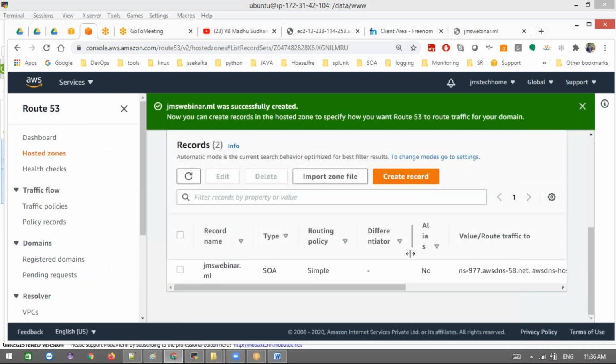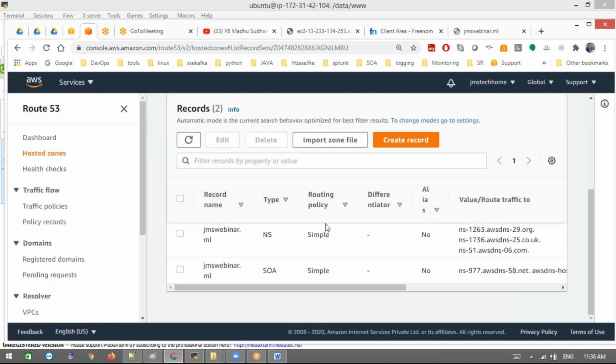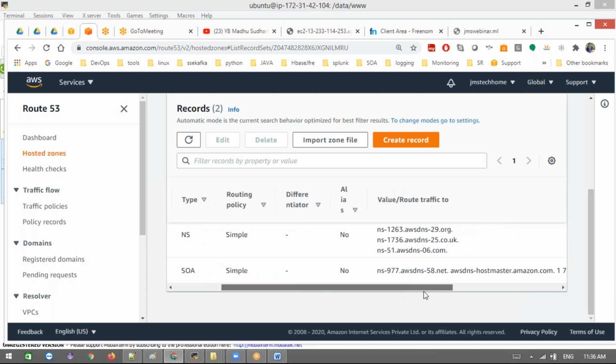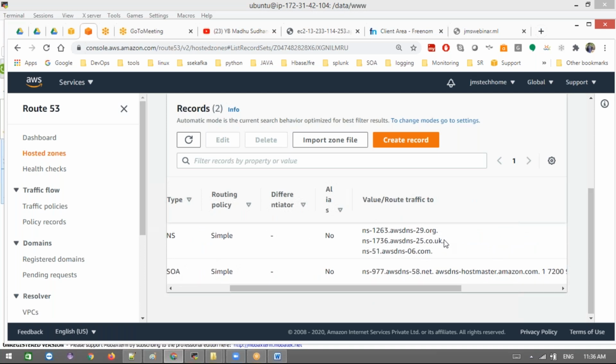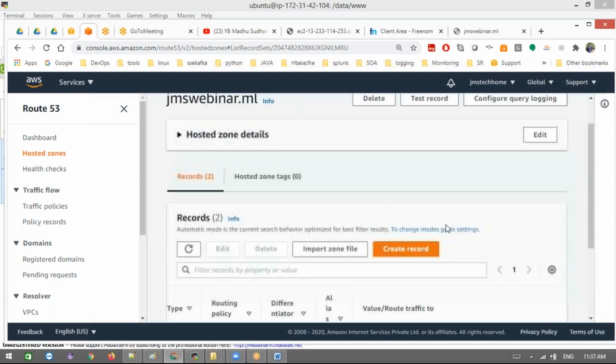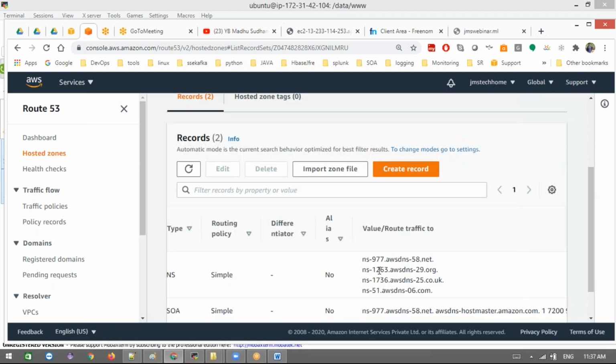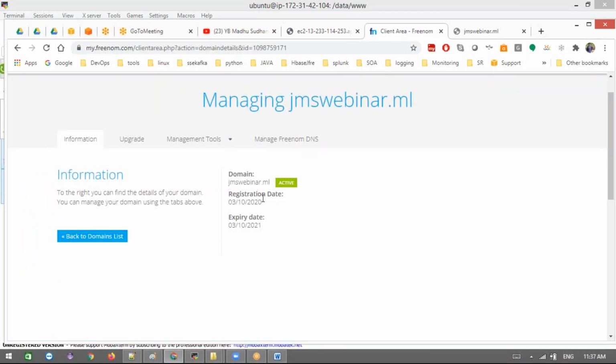When you create a hosted zone, they will give us a couple of things here. One is the routing policy, and then this is the type of your domain. Now here you will get a couple of name servers. What do we need to do? We need to add these name servers into the place where we bought the domain. Then only this domain will talk to Route 53.